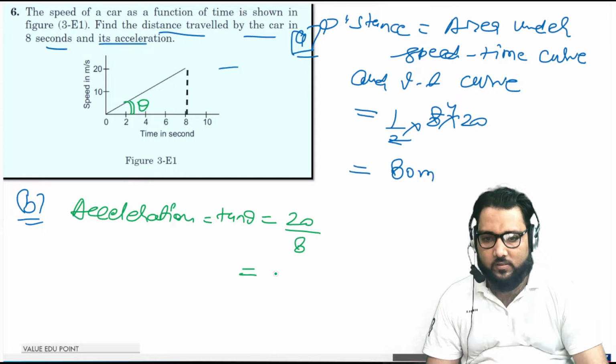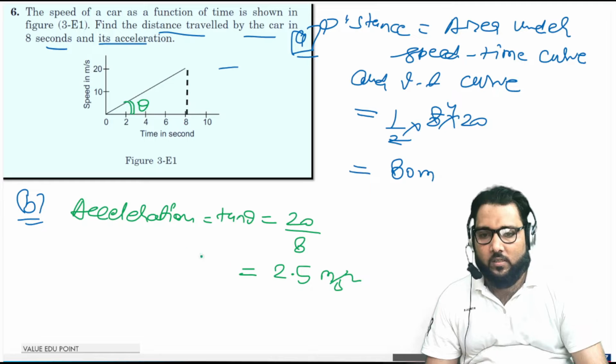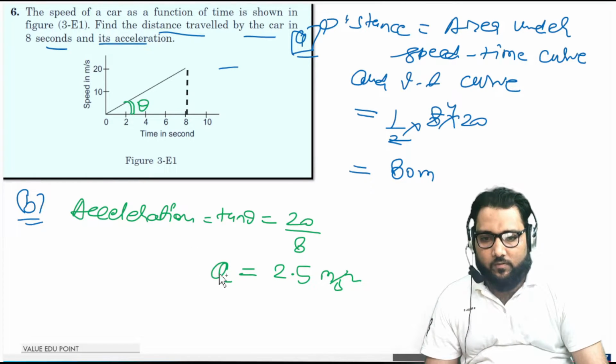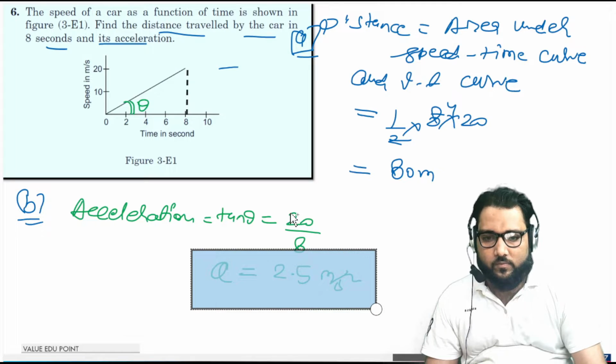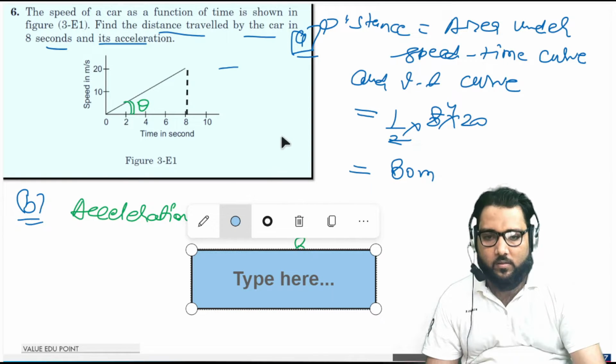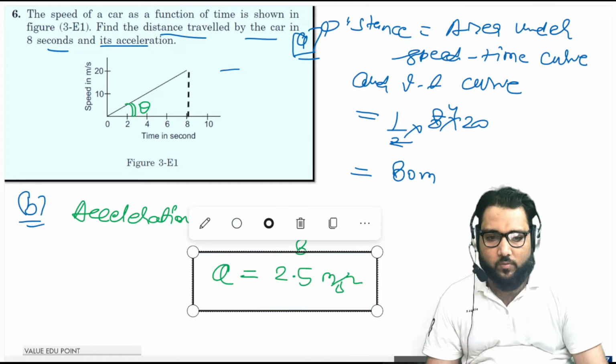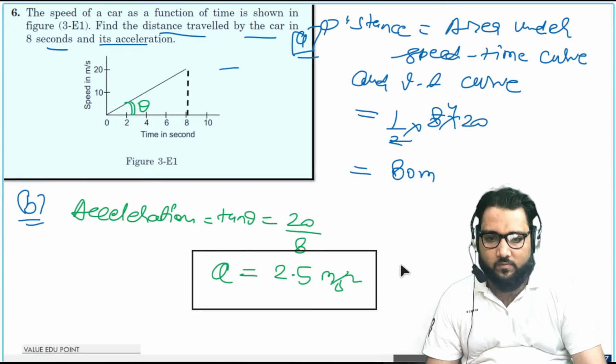When you solve this, the value comes out to be 2.5 meter per second square. Guys, if you are able to make a relation between these values, there is no problem. Otherwise you will face difficulties.